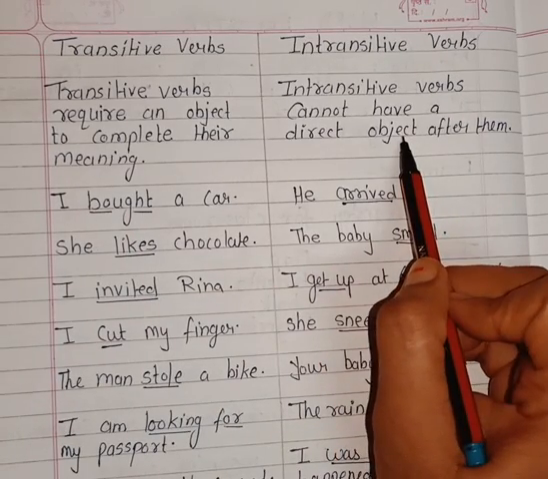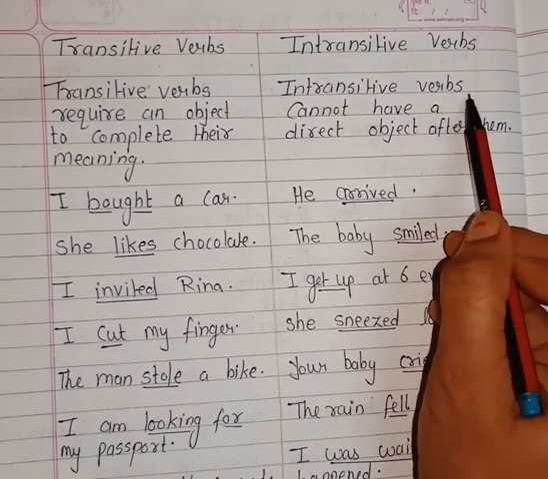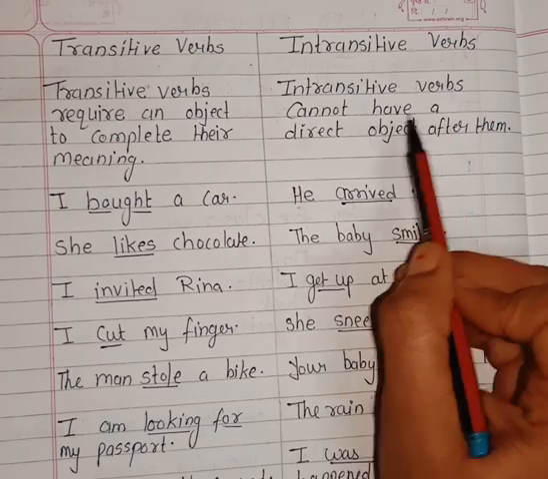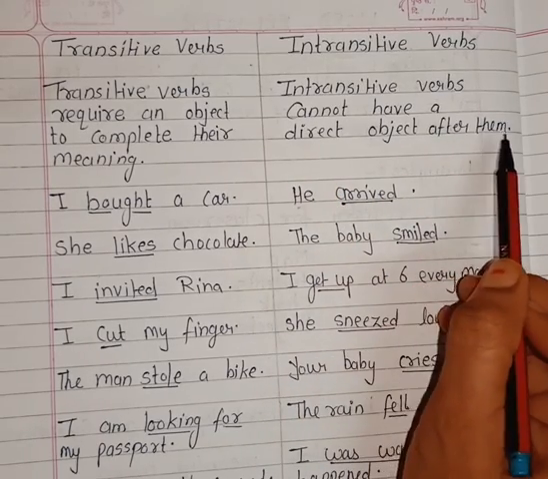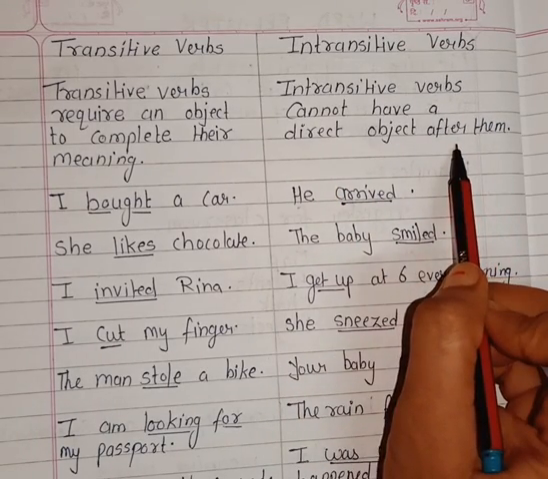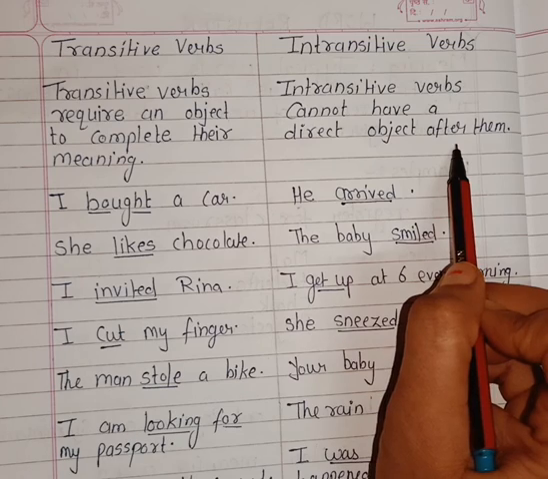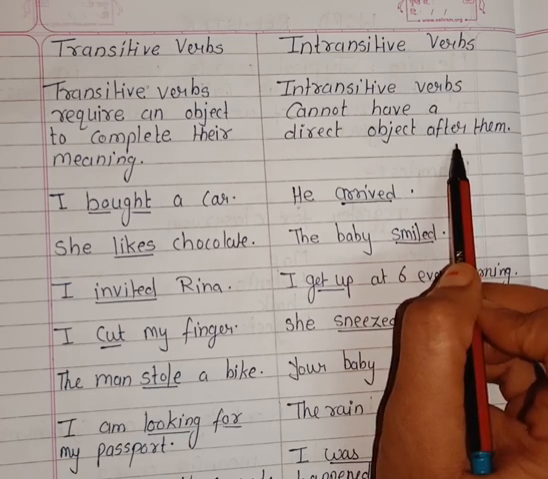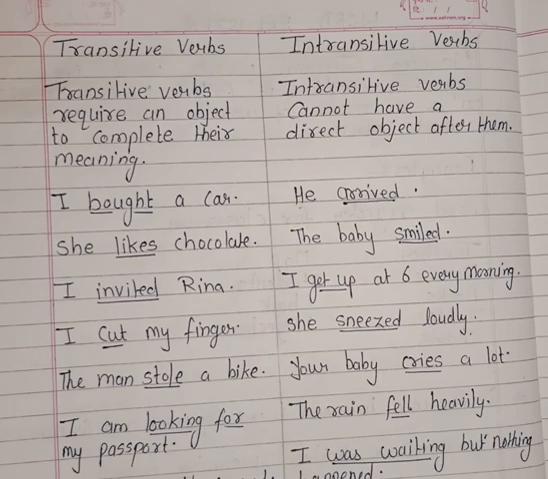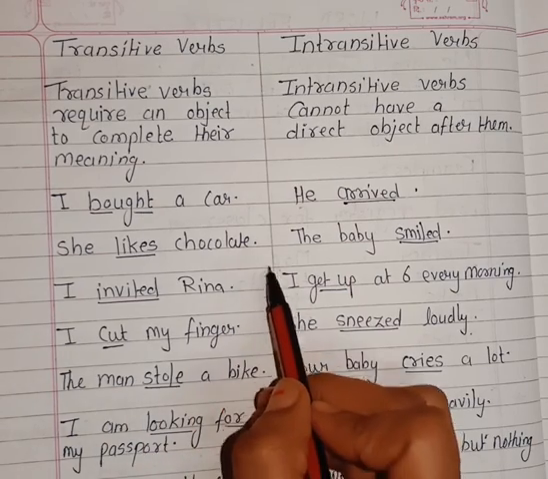Intransitive verbs cannot have a direct object after them. In this, it is not necessary to have a direct object to give meaning to the sentence. So let's see examples for transitive verbs.